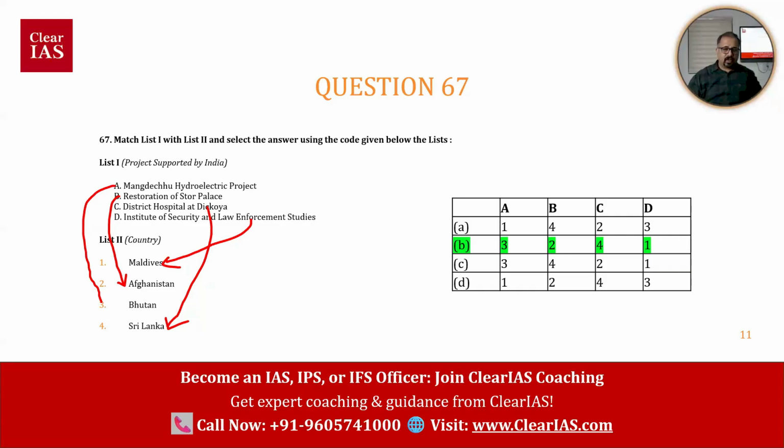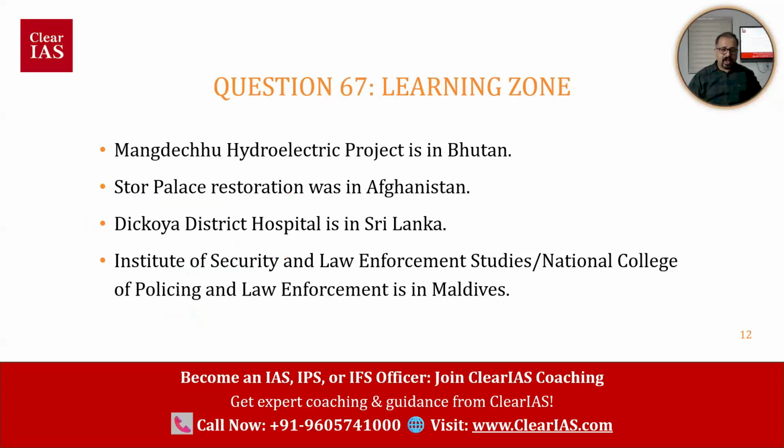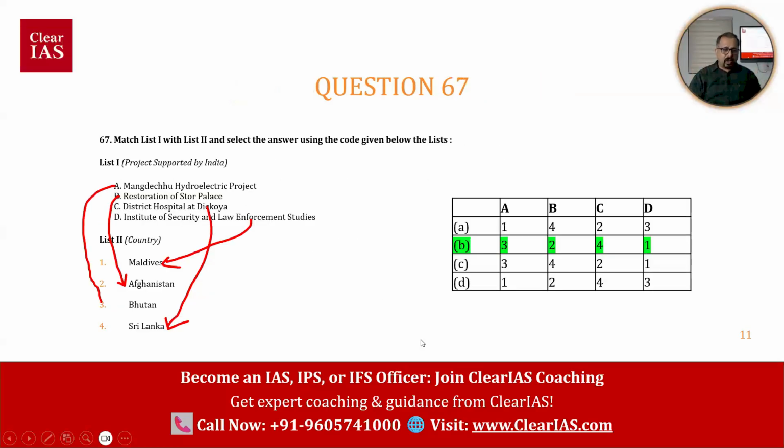Okay. So Bangdechhu hydroelectric project is in Bhutan. So one clue is there. It's a hydroelectric project, right? Hydroelectric projects usually will be associated with some mountain countries. I mean, every country may have that, but we need a mountain and a river system to store water, right? So with that logic, see if you're able to connect this.